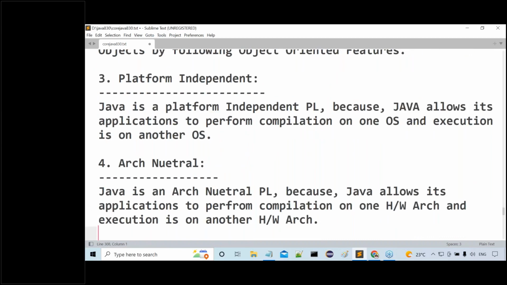Java is a platform independent programming language. How can we say that? What is the reason for that? Because Java allows its applications to perform compilation on one operating system and execution on another operating system. So Java is a platform independent programming language.